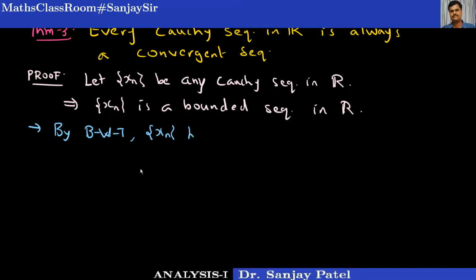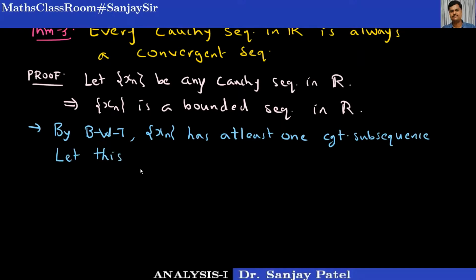So xn has at least one convergent subsequence. Let us take this convergent subsequence. Let this subsequence of the sequence xn be, say, xnk.